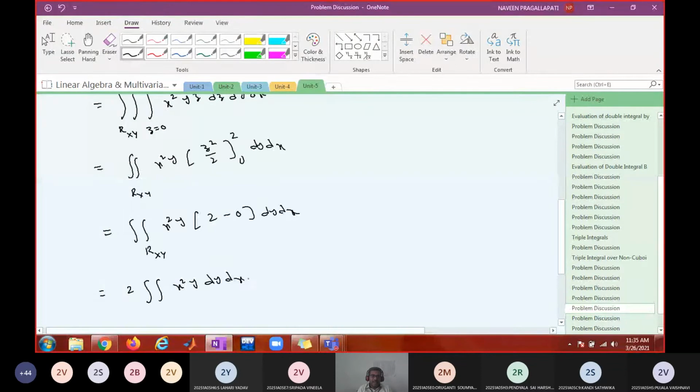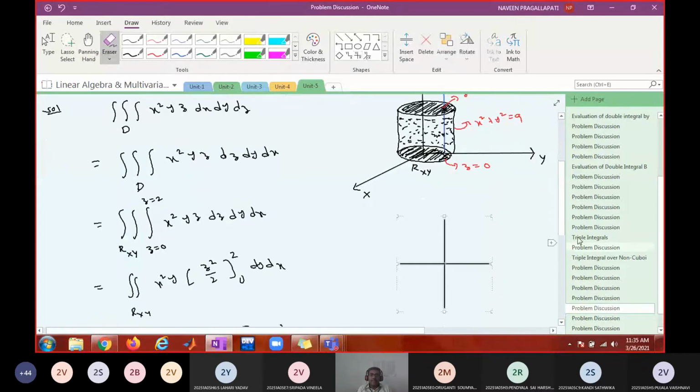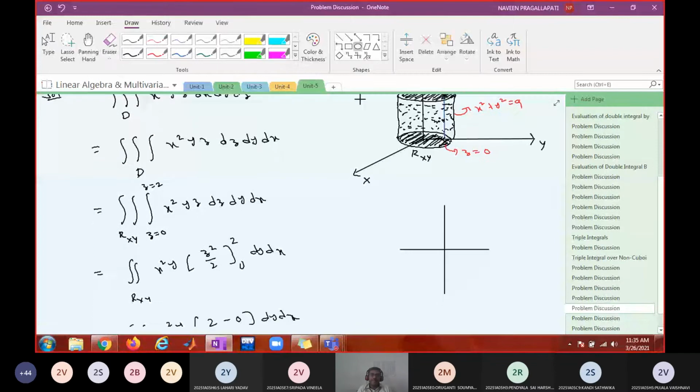Now you have to write the limits of integration for Rxy. Where is Rxy? Now I shall draw the two-dimensional view of this region.